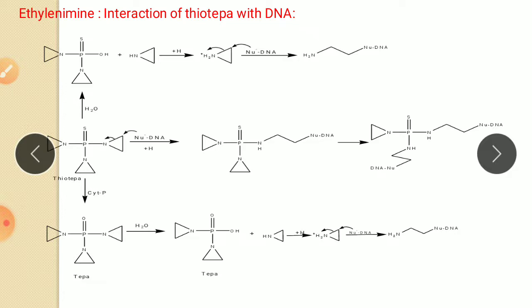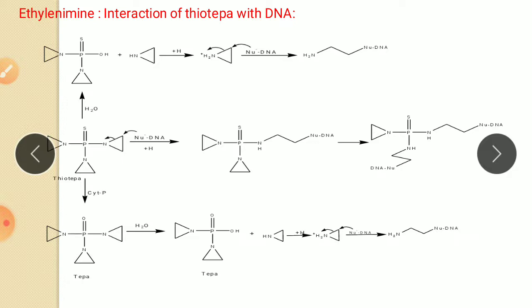Thiotepa incorporates a less reactive aziridine ring compared with that formed in mechlorethamine. The adjacent thiophosphoryl group is electron withdrawing and therefore reduces the reactivity of the aziridine ring.